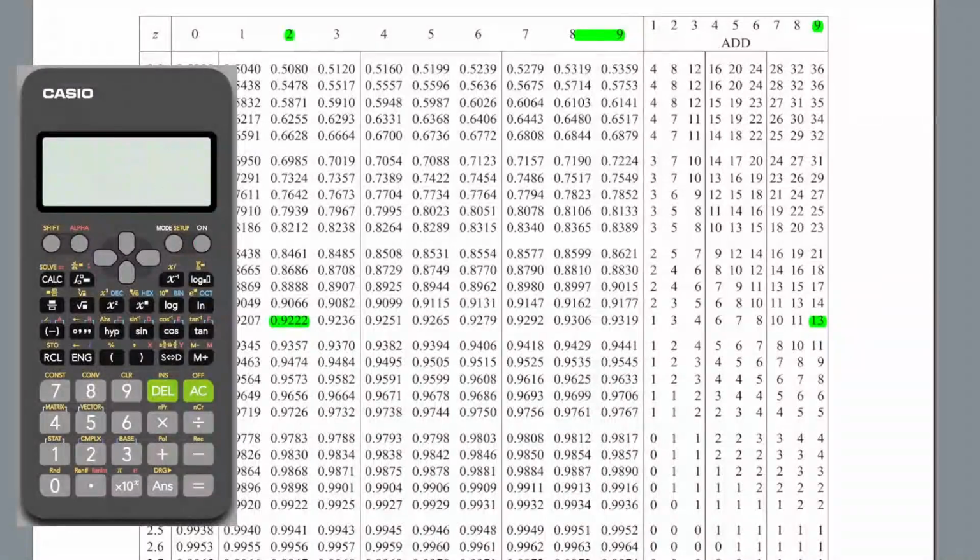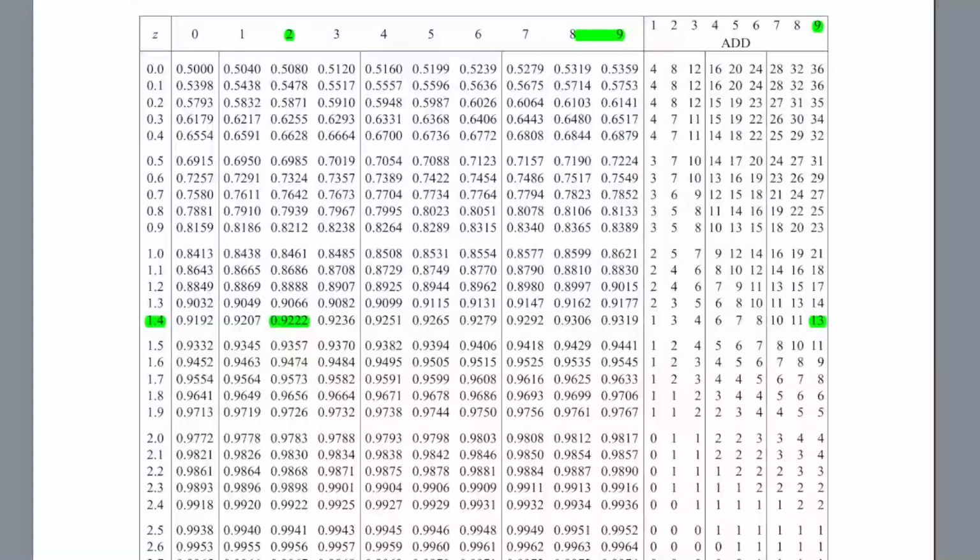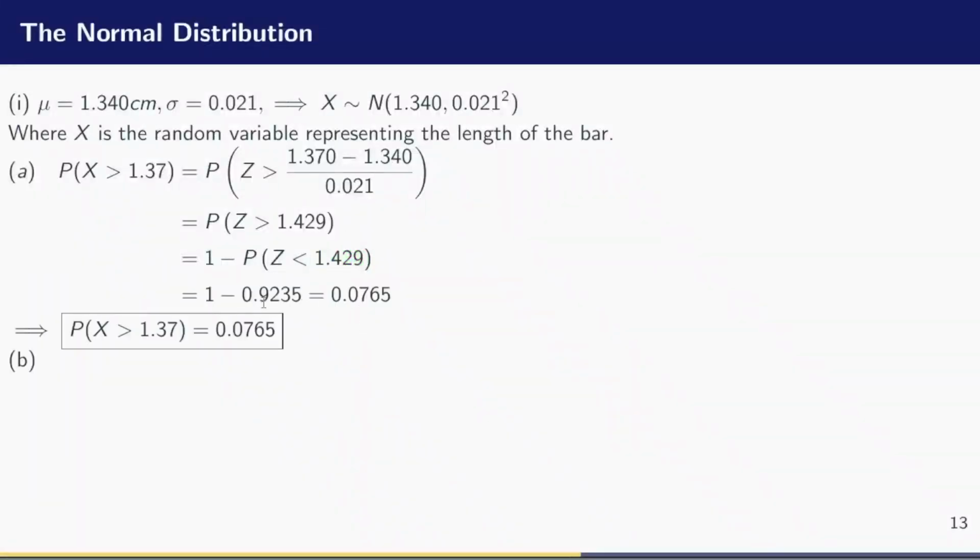So I'll be taking 9222, I ignore the decimal point, 9222, I add 13 to it, and it gives me 9235. So I come back and I place my decimal at the front of the number. So that value is going to give me 0.9235, and subtracting it from 1 gives me 0.0765, and therefore the probability that X is strictly greater than or exceeds 1.37 is equal to 0.0765.